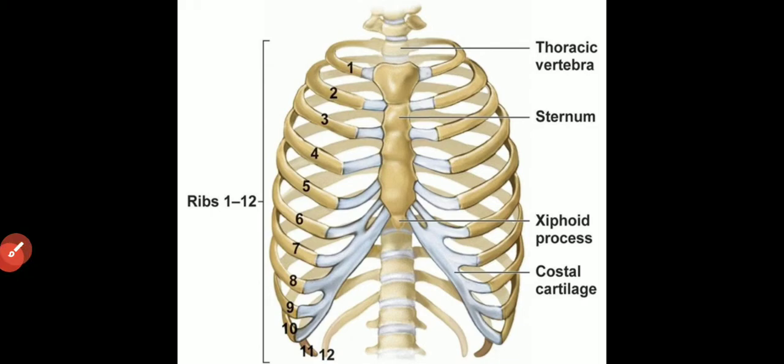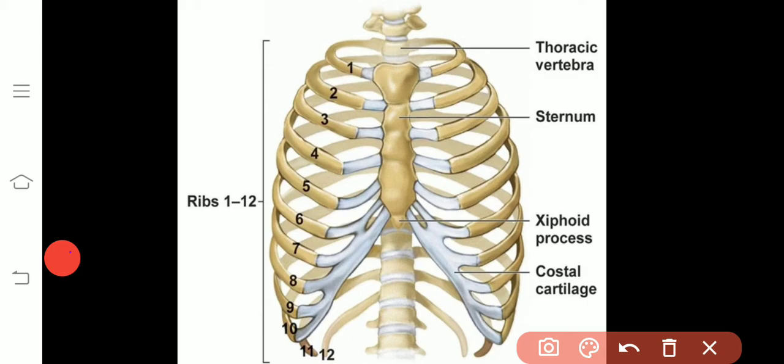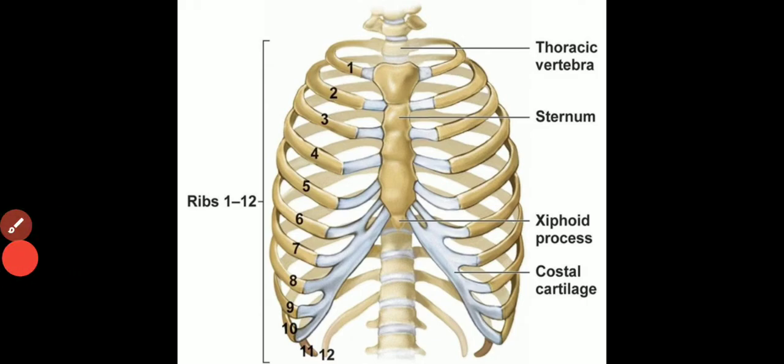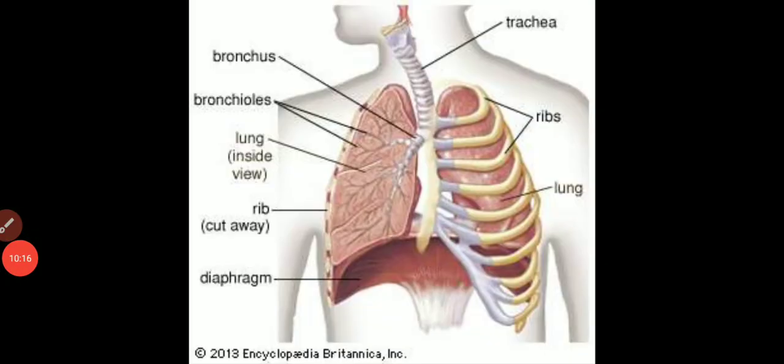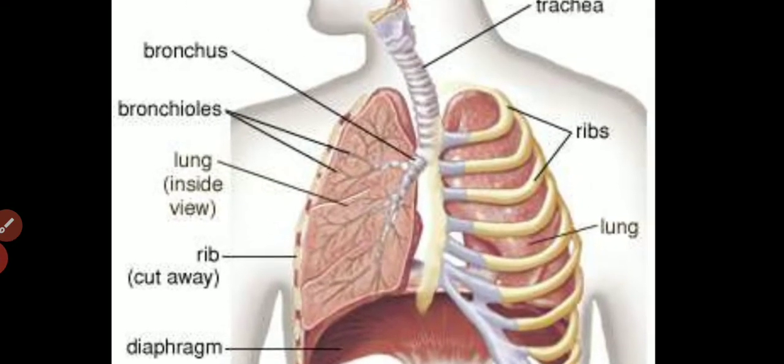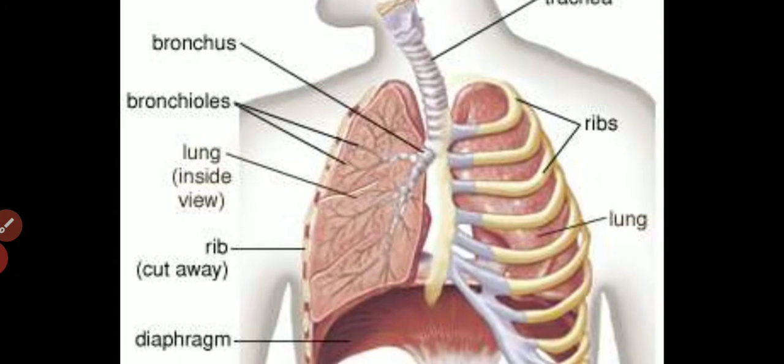From the back side, if you touch your backbone, there are 26 vertebrae. Out of this whole vertebral column, the thoracic vertebrae, that is 12 vertebrae, the sternum, and from the sides the ribs, all these protect your respiratory system, forming a rib cage. And we have seen all the alveoli structure within the lungs. We have a pair of lungs, that means we have two lungs.